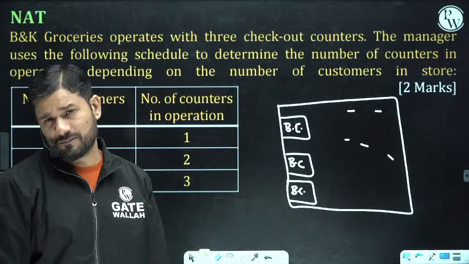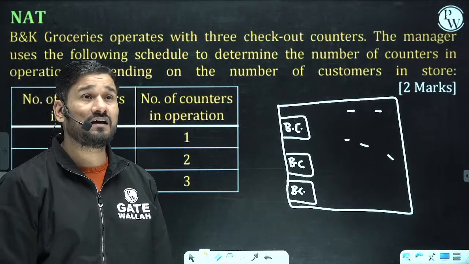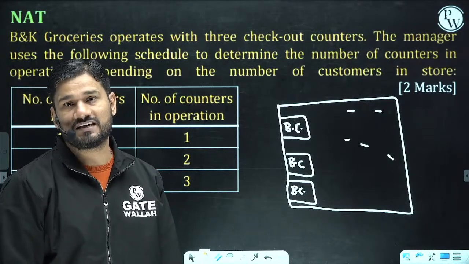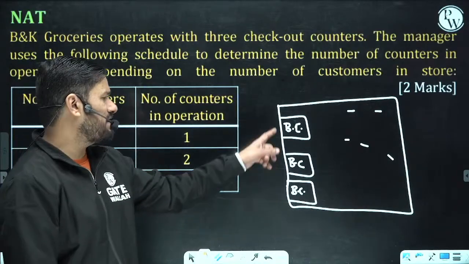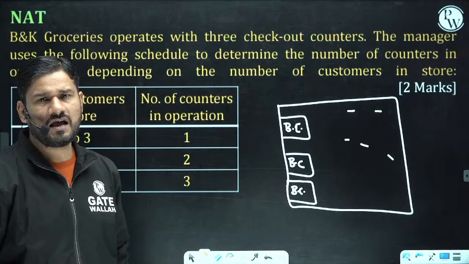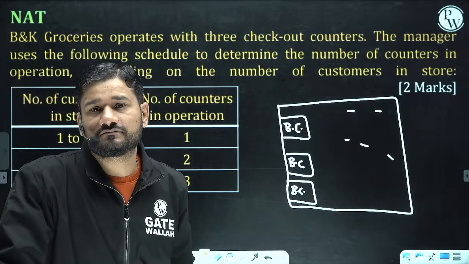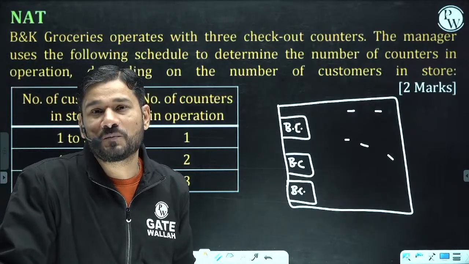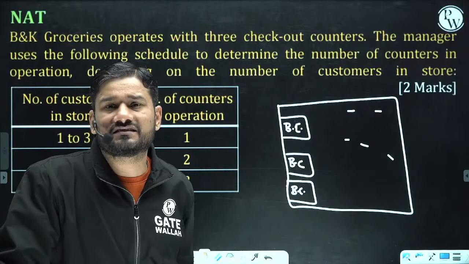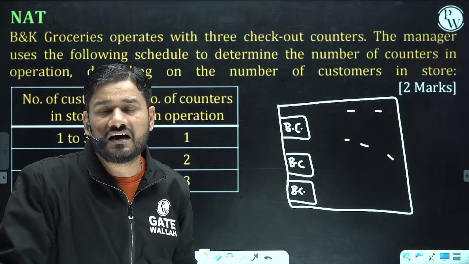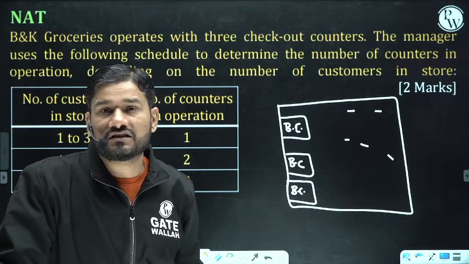But suppose I take the example of a Wednesday noon, not evening, noon. Can you judge how many billing counters will be in operation? One or 2, all 3, or let's say all 7 are not working. Whatever the number of counters in the mall, all billing counters are not in operation.